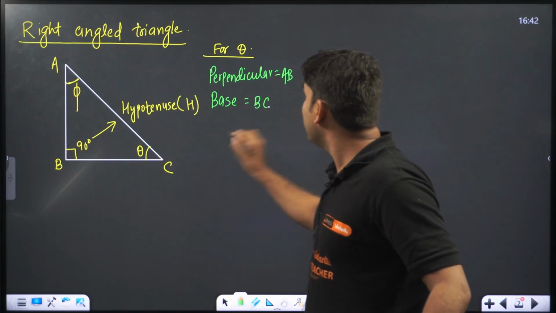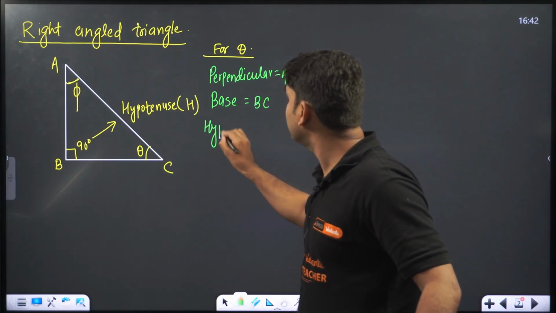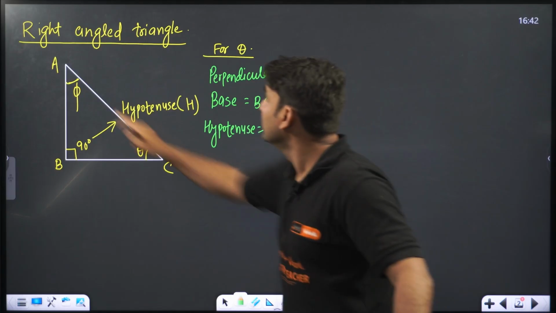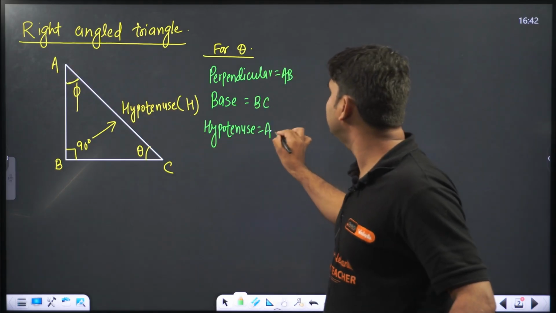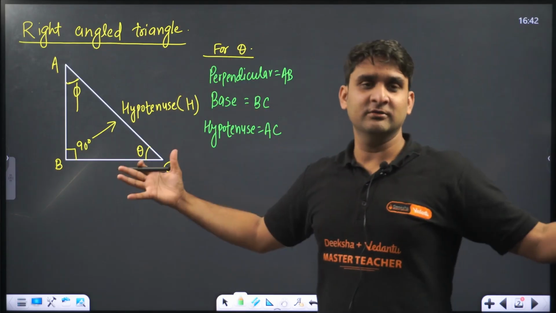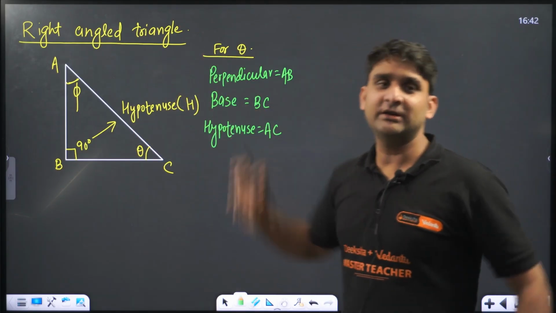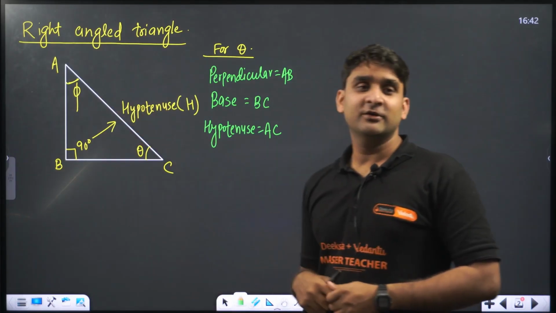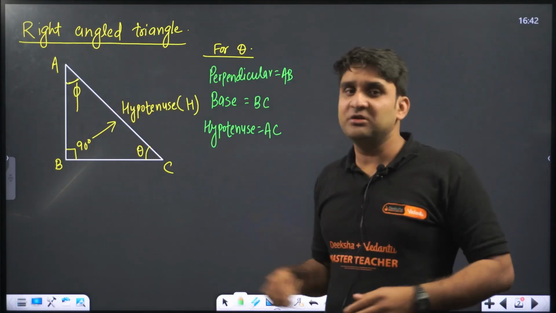Now what will be hypotenuse? Hypotenuse will be AC. Hypotenuse is king. No one can disturb me. Whether you deal with theta or whether you deal with phi, hypotenuse will remain fixed.